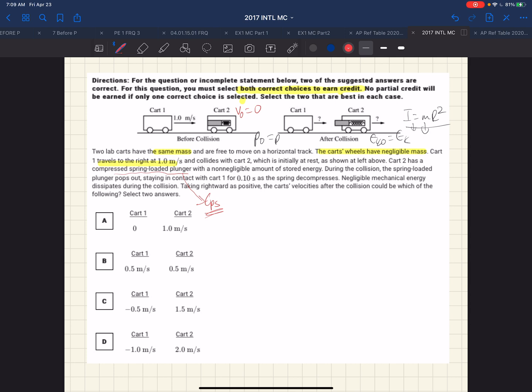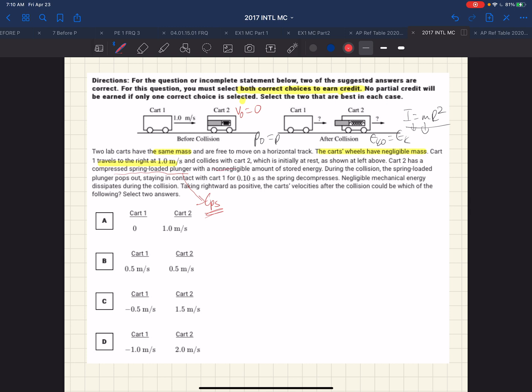So if we were looking at this from just a conservation of momentum perspective, then we would have a collision, and the momentum would be conserved of the system. But when we have this plunger being activated, that means that there is work being done on the system, so that the momentum before and after will not be equal because there is an external force. Ironically, it's sort of internal, but it's external to the system that's doing work on the system. So we would not expect the momentum to be conserved in this case because there's an outside force doing work on it. All right, so continuing on, and that is essential to understanding this question.